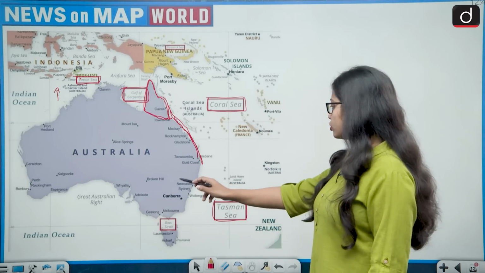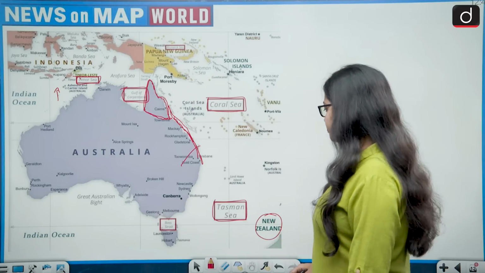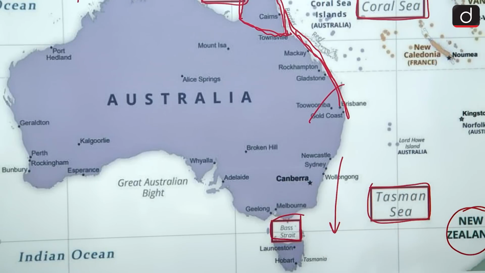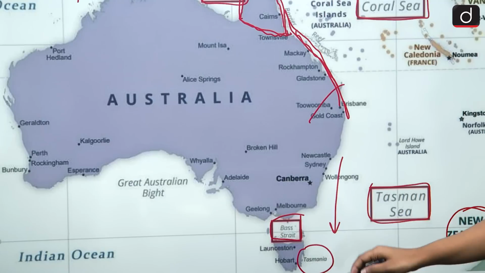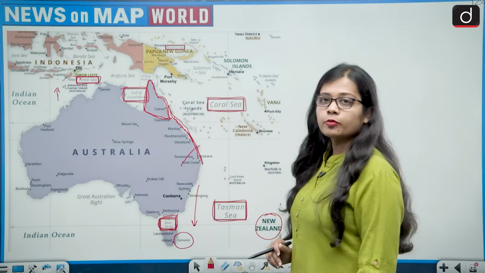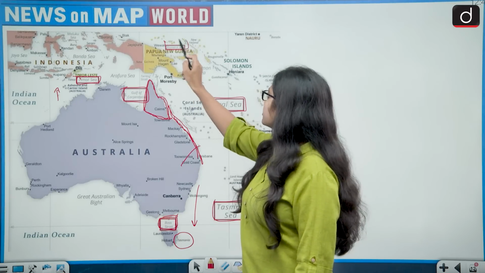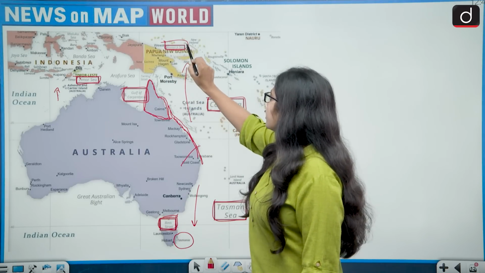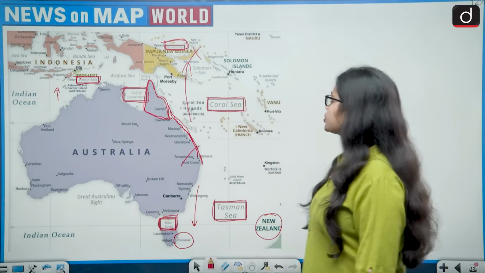The Tasman Sea is associated with both Australia and New Zealand, and it separates Australia from New Zealand. Then on the south of Australia we have the Bass Strait, and the Bass Strait separates the mainland of Australia from the Tasmanian island, which is also of Australia, but it lies between them. And the only water body which is not associated with Australia is the Bismarck Sea. It is lying much north of Australia and it lies in the Papua New Guinea region. So the Bismarck Sea is not associated with Australia.